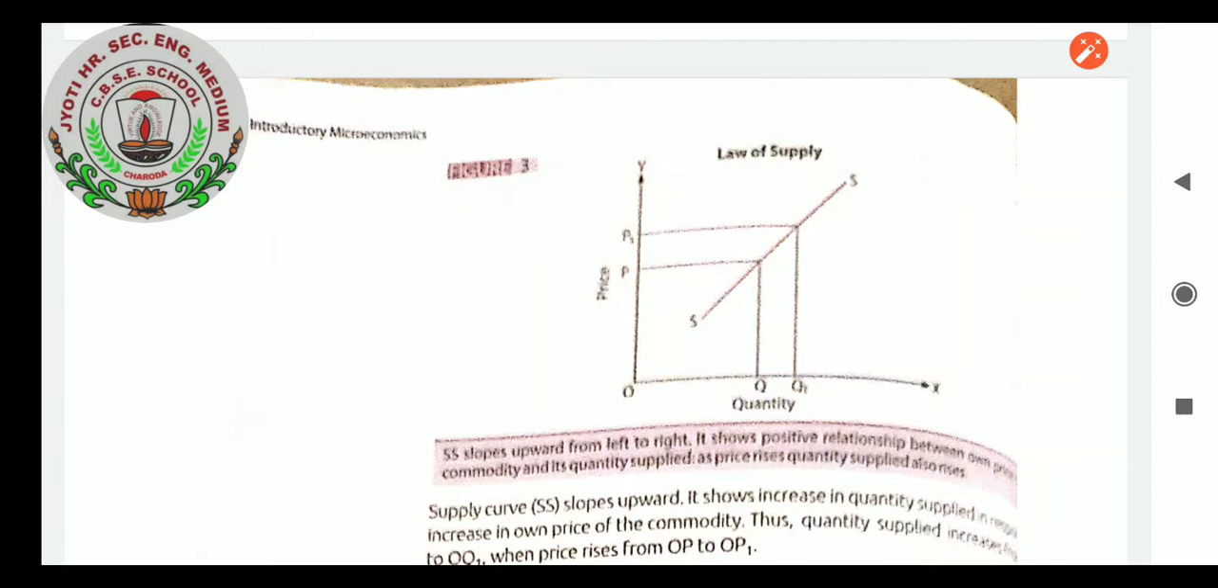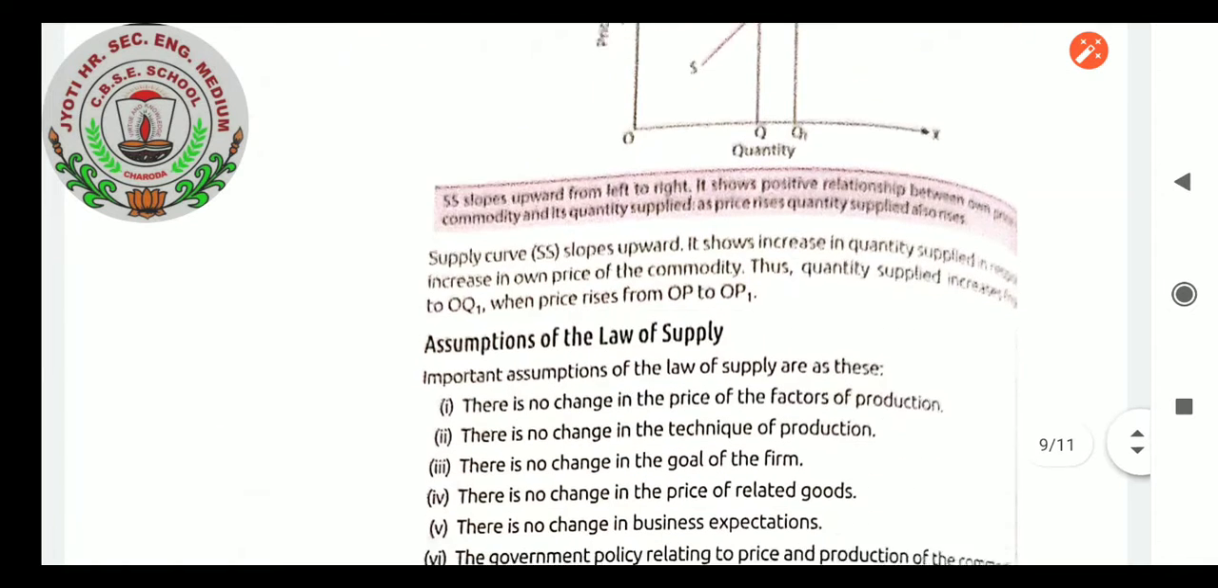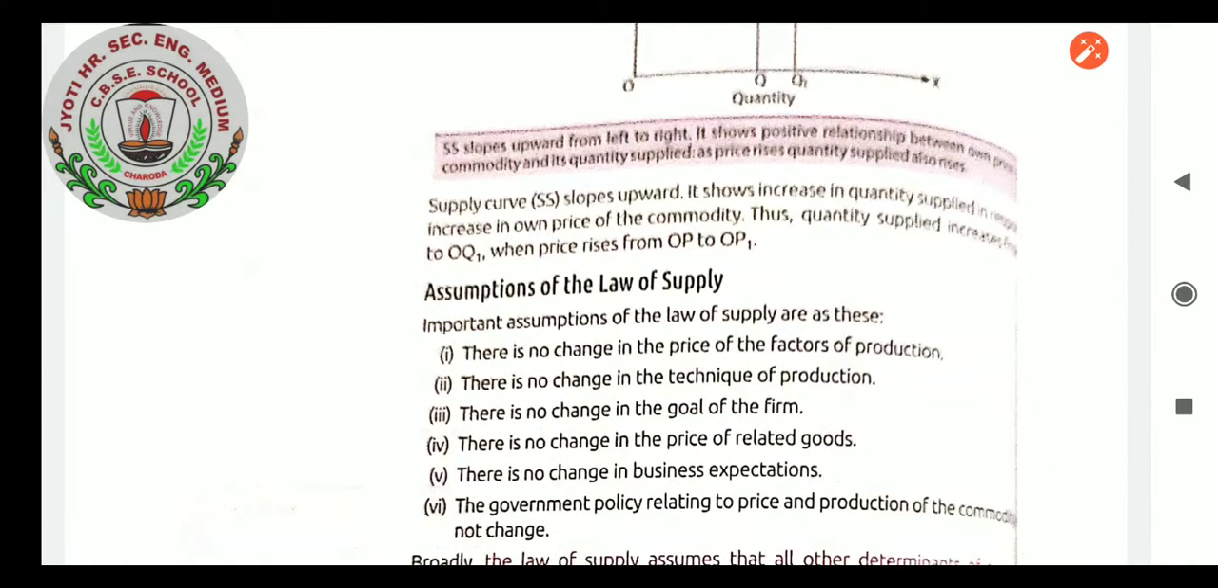So that is the law of supply. Other factors are not affecting the increase in supply of the product. Only one factor is making the supply of the product more, that is the own price of the commodity. Next is the assumptions of the law of supply.